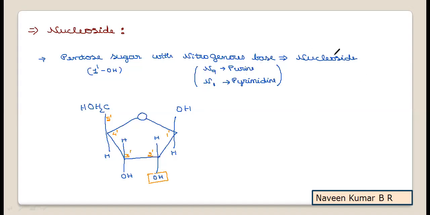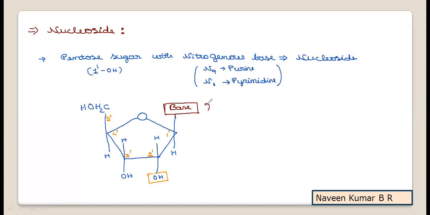Now try to observe carefully here. If this hydroxyl group is interacted with either N9 of purine or N1 of pyrimidine, the base will be added to this particular position. Here the base is interacted with a pentose sugar.